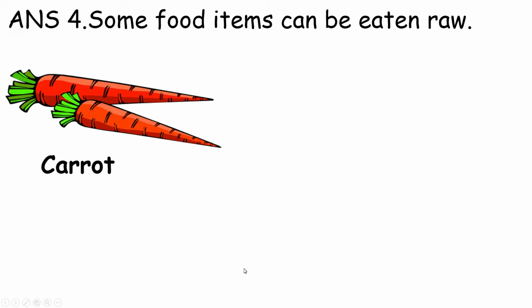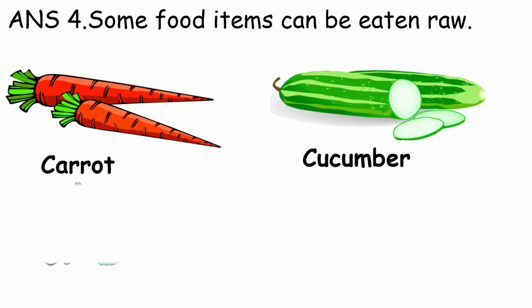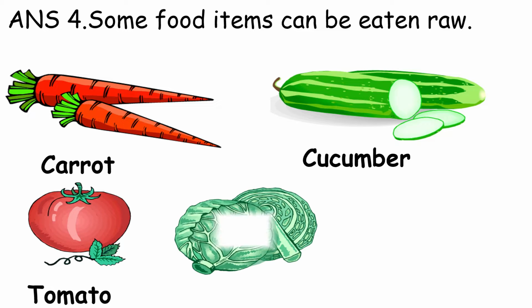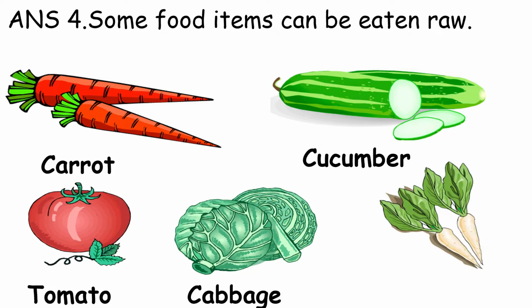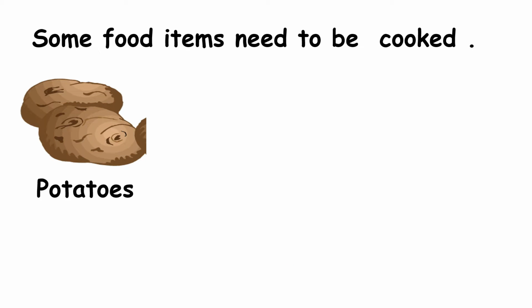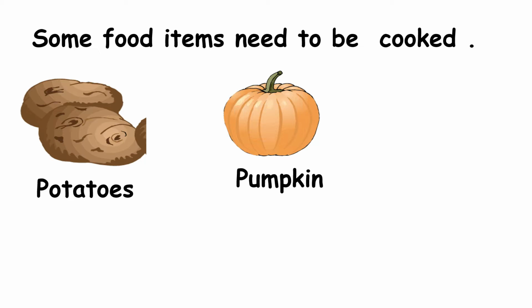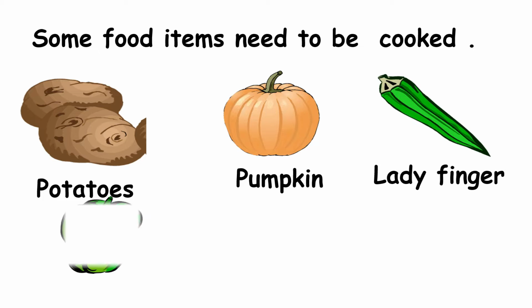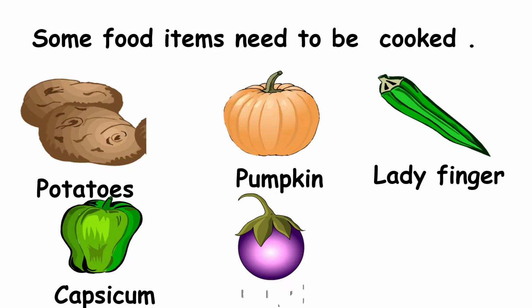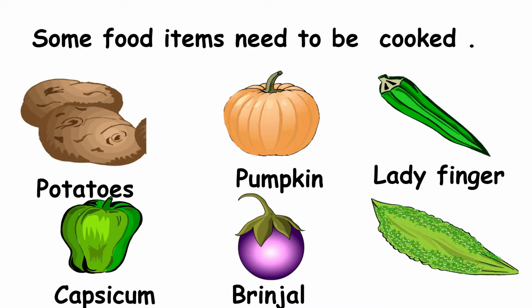Some food items can be eaten raw. They are carrot, cucumber, tomato, cabbage, and radish. Some food items need to be cooked. They are potato, pumpkin, lady's finger, capsicum, brinjal, and bitter gourd.